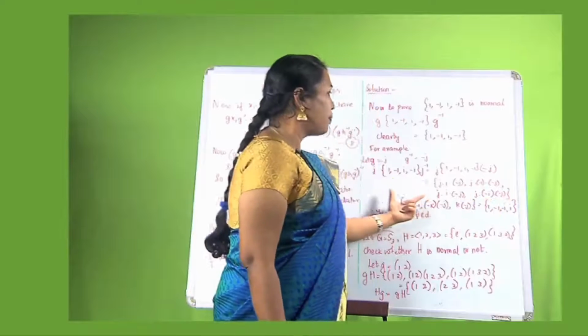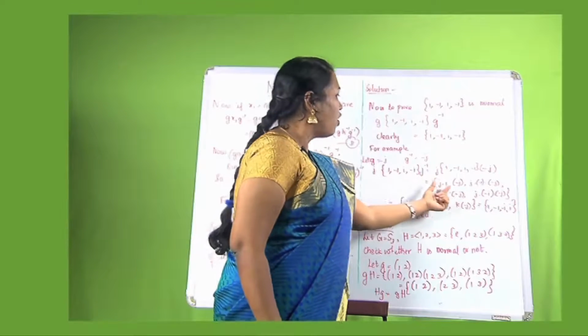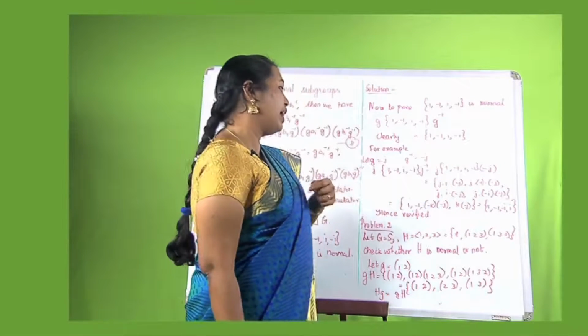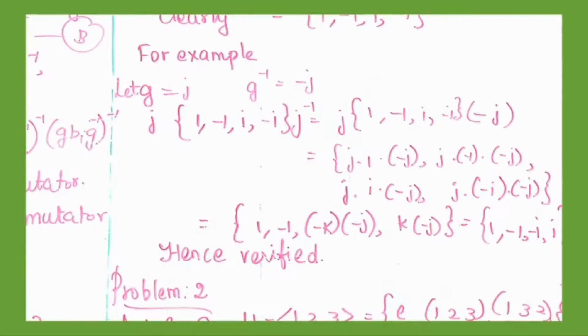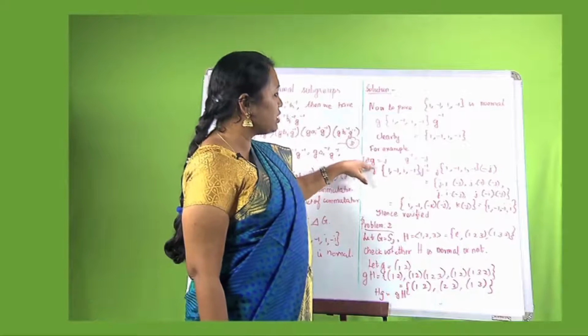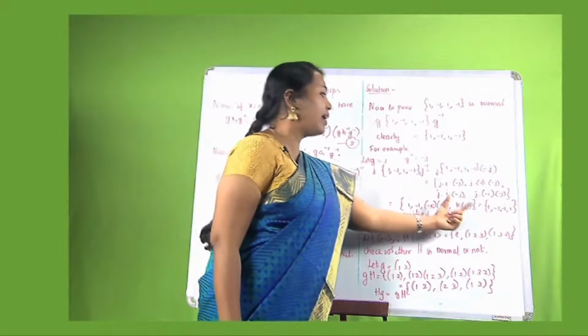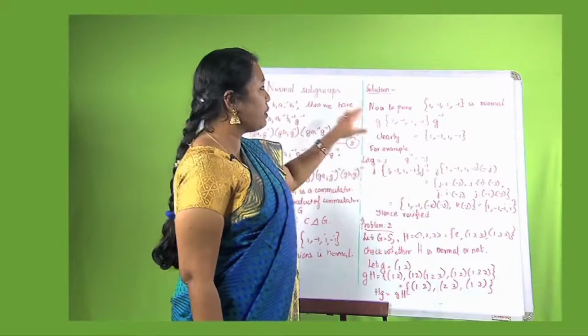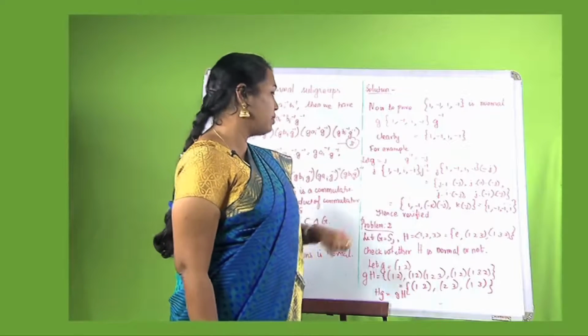So when you do the product of all these elements, obviously from the table we get 1, minus k times minus j, k times minus j, which is equivalent to 1, minus 1, minus i and i. We can refer to the table and we can do this for any number of elements, and we will arrive at the same result. Hence we have verified that this is a normal subgroup.